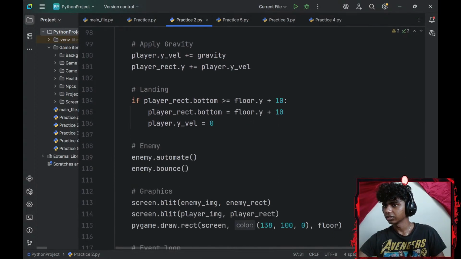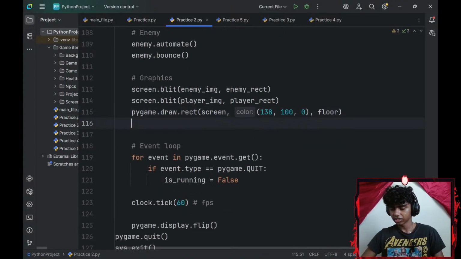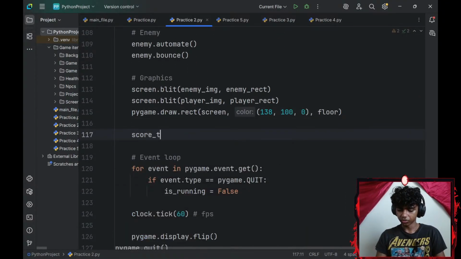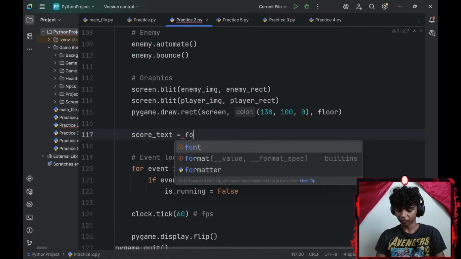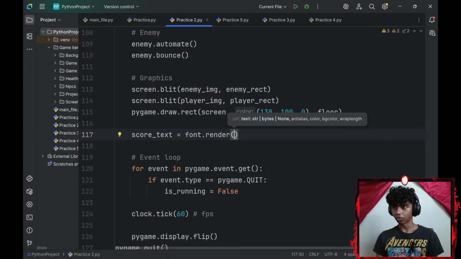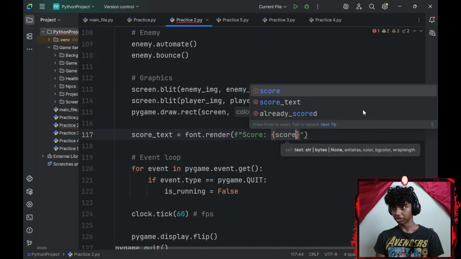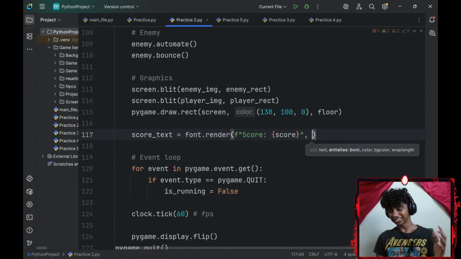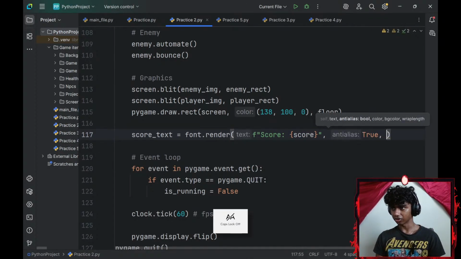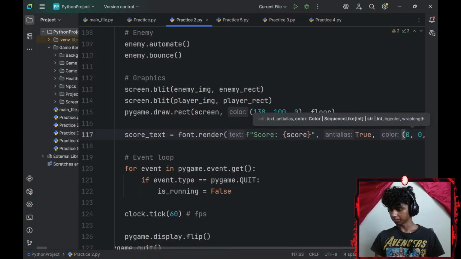Alright, perfect. And then let me go ahead and go to my graphics, create a score underscore text, which is going to be equal to my font variable dot render function. I'm going to render my score. I'll need a text. So my text is going to be score, which is going to be a pair of curly brackets, my score variable, and then my anti-aliasing. Is that how we pronounce it? I'll set that to true. And lastly, a color. My score could be, let's keep it black, so 0, 0, 0.